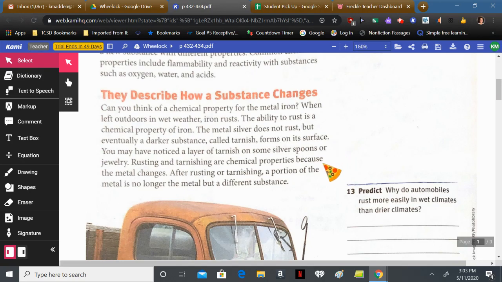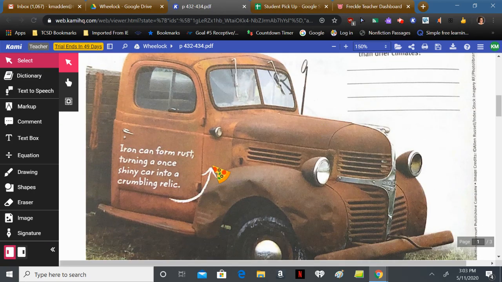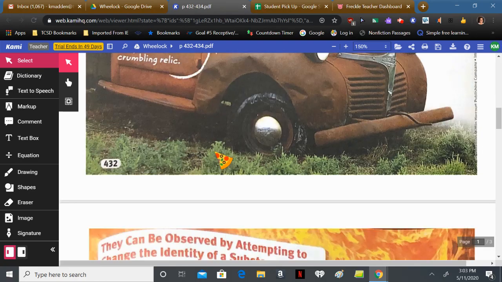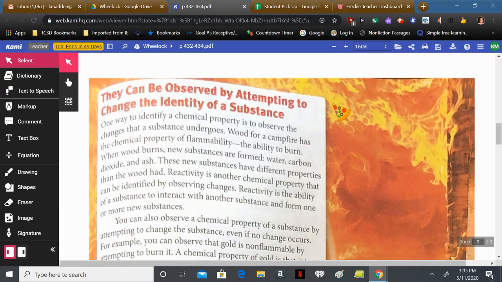Rusting and tarnishing are chemical properties because the metal changes. After rusting or tarnishing, a portion of the metal is no longer the metal, but a different substance. Iron can form rust, turning a once shiny car into a crumbling relic. Chemical properties can be observed by attempting to change the identity of a substance. One way to identify a chemical property is to observe the changes that a substance undergoes.